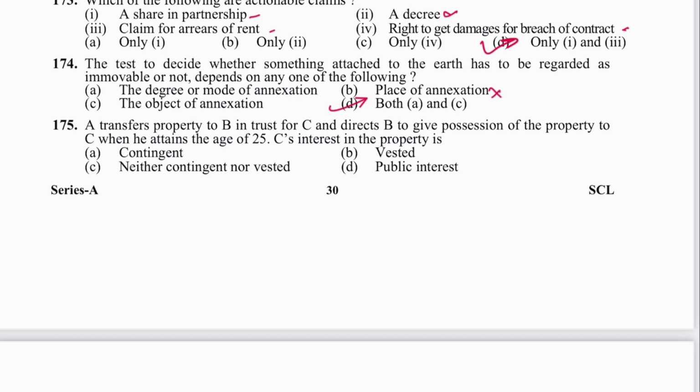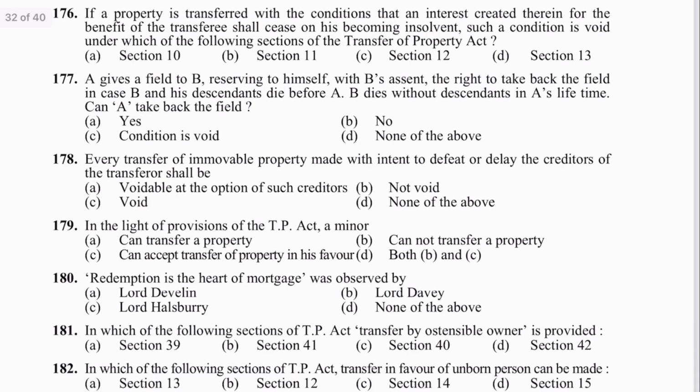Next is 175. A transfer of property to B in trust for C directs B to give possession of the property to C when he attains the age of 25. This interest is called vested interest. B is the answer. And where is vested interest? Section 19. Next is question number 176.